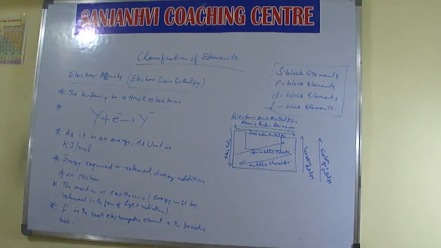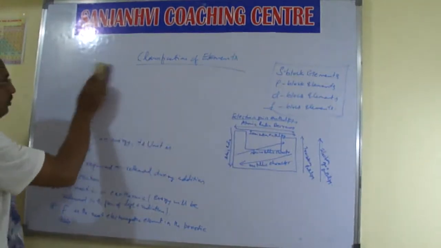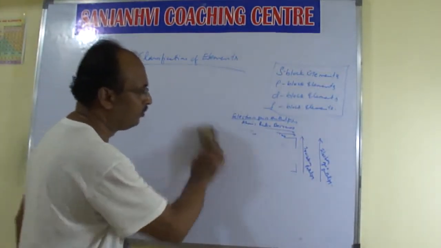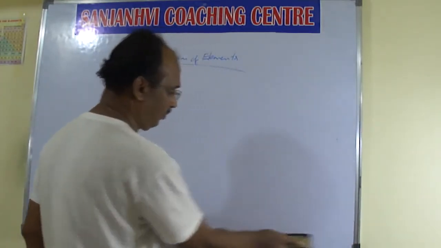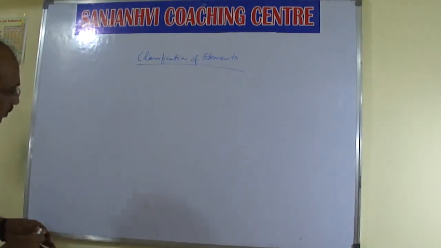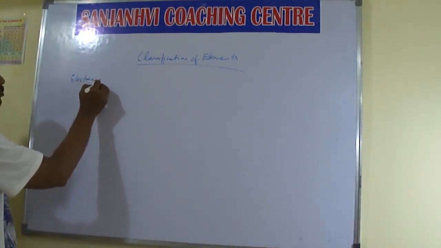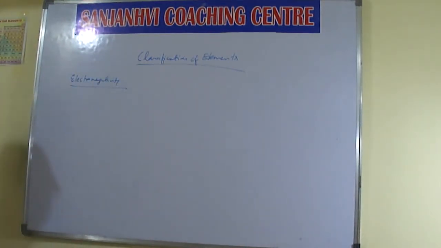Let us discuss that last topic: electronegativity.